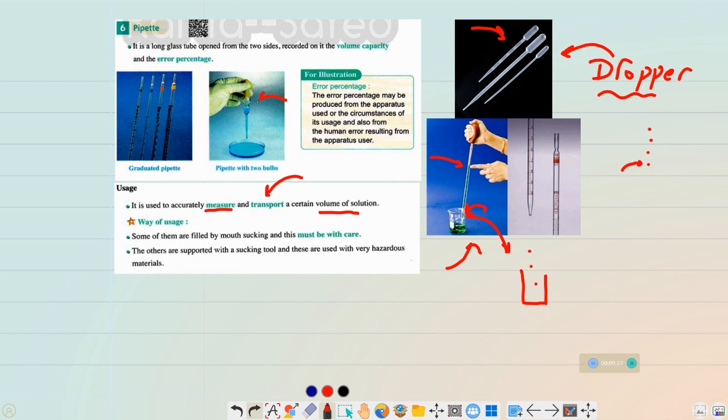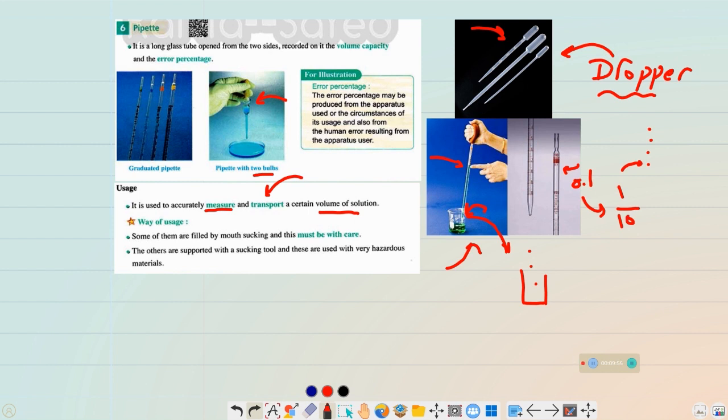This kind of pipette has a bulb, so we call this a pipette with a bulb. Here the number of bulbs is 2, so this is a pipette with 2 bulbs. The next number written on the pipette is this small number, 0.1, and sometimes you can find it written as 1/10, 1 divided by 10.